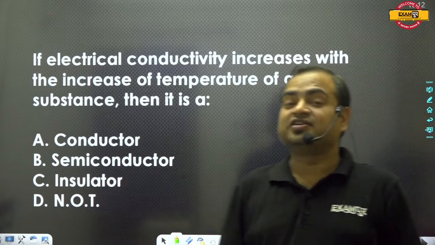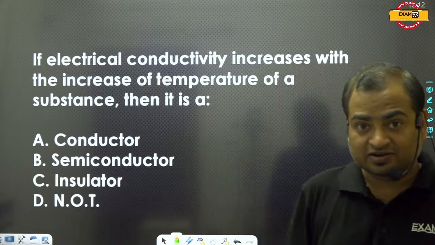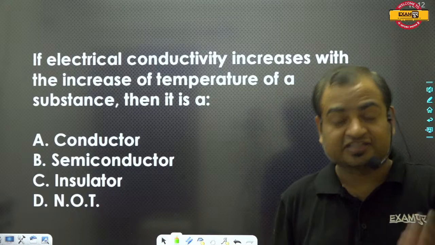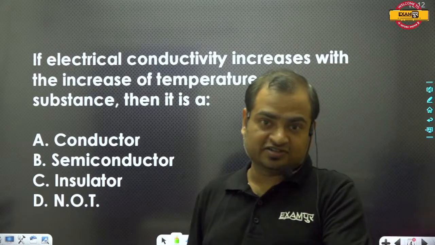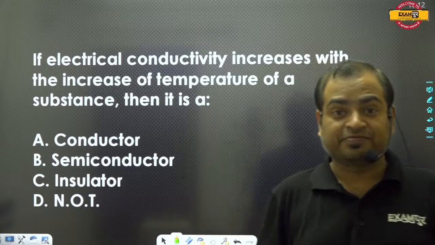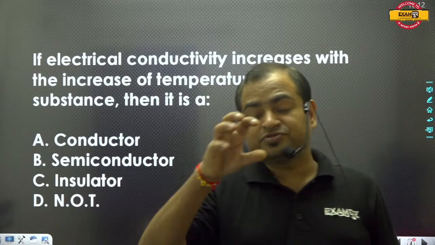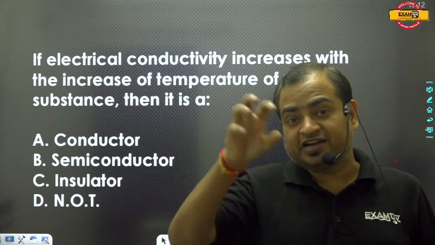Guys, we have learned in the electricity chapter that if we increase the temperature of metallic conductors, the atoms of the metal start vibrating at their own place.